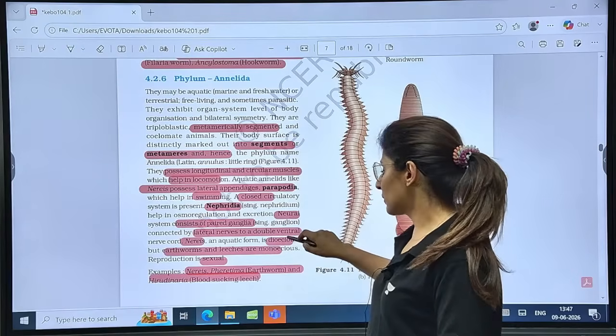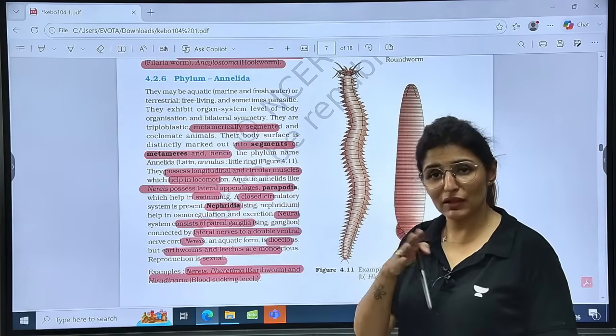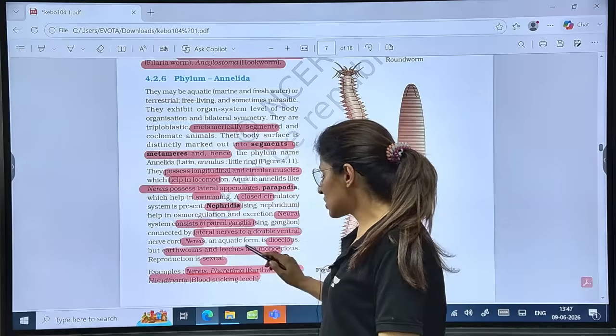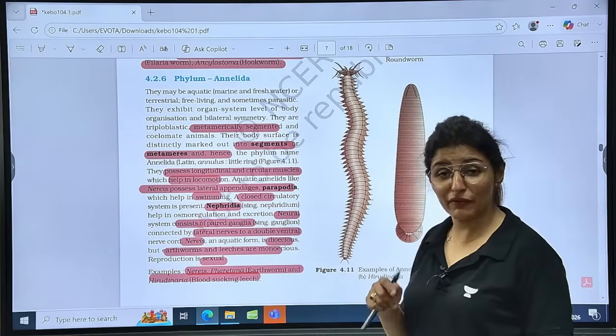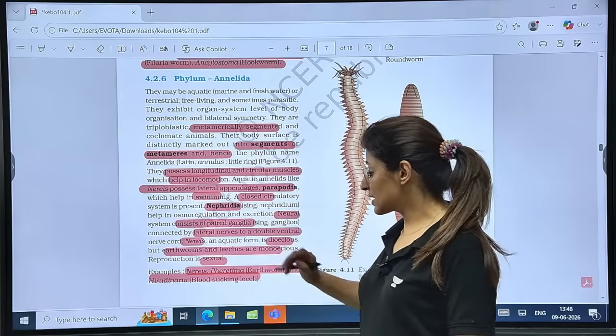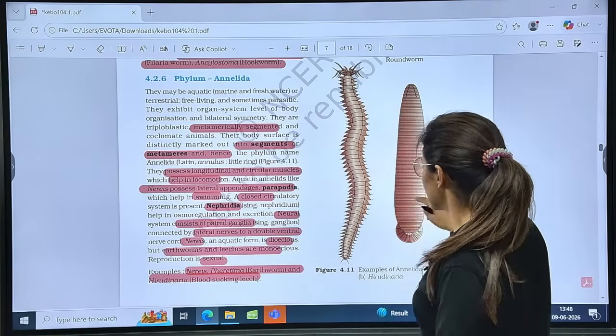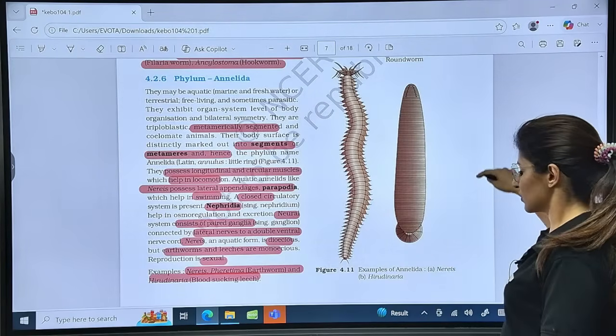Nereis, the aquatic form, is dioecious, means unisexual. Male and female are separate. Earthworm and leeches are monoecious, means bisexual. They are hermaphrodite. Reproduction is sexual, and these are the examples. This is your Nereis, this is your leech.